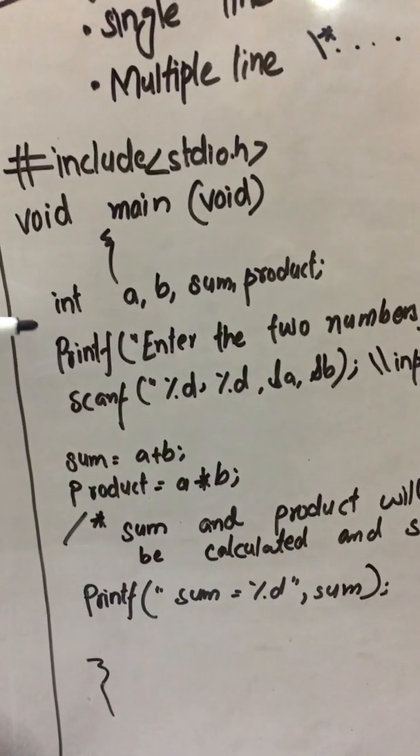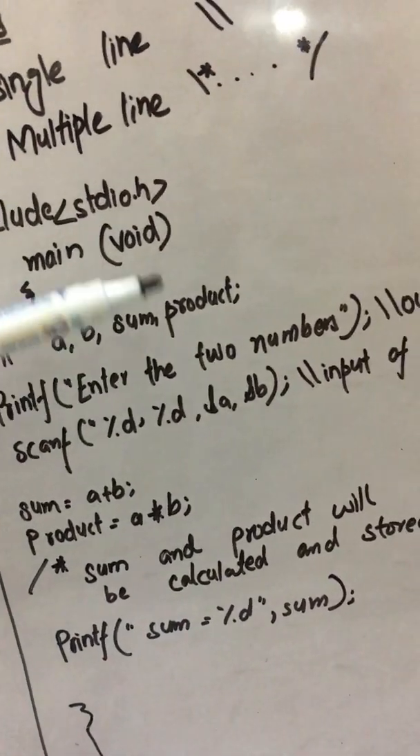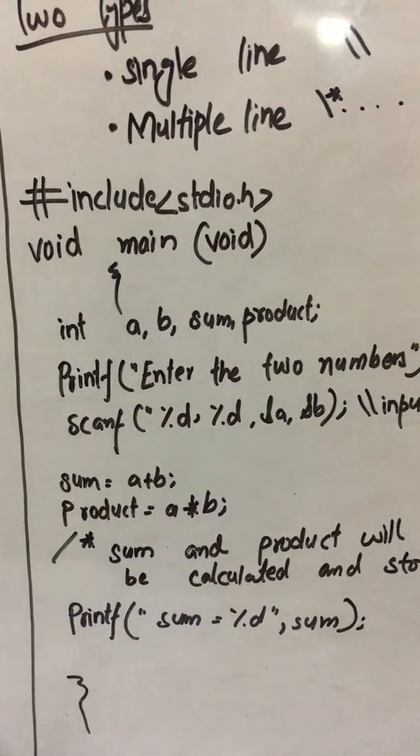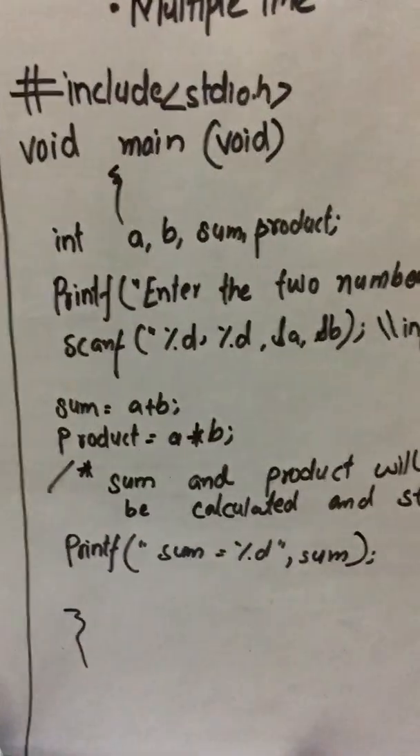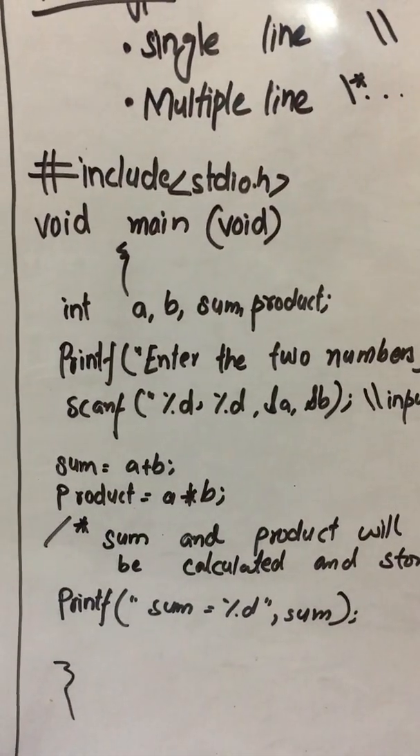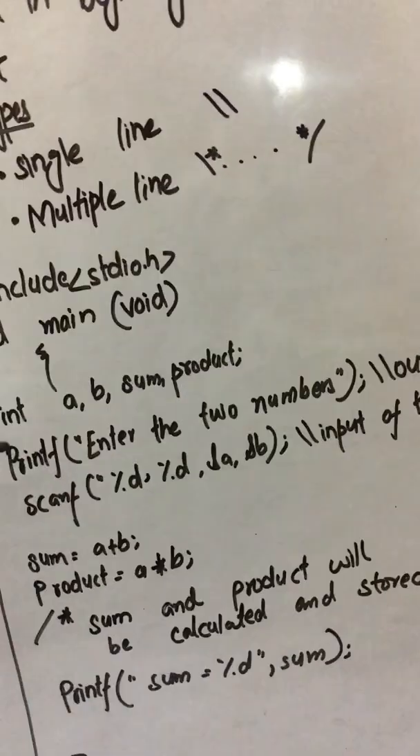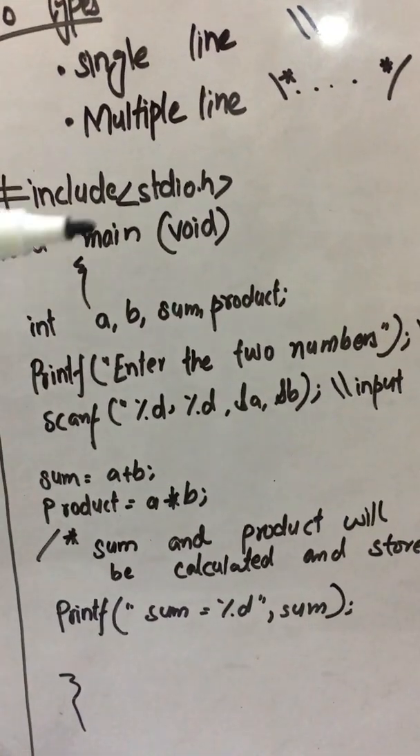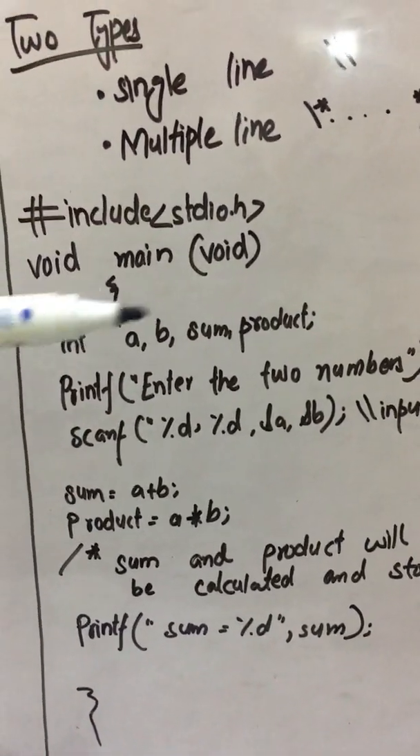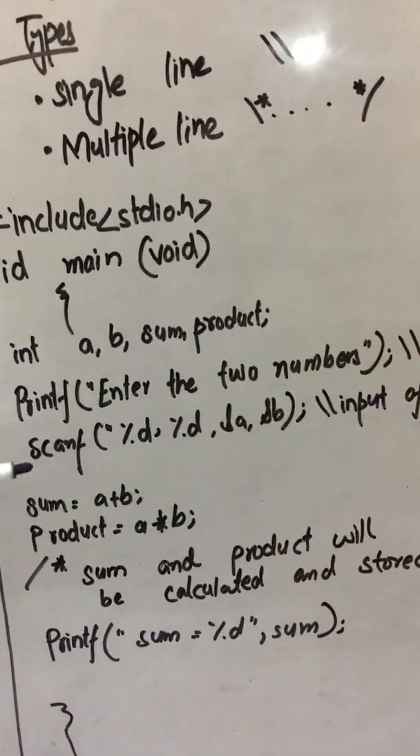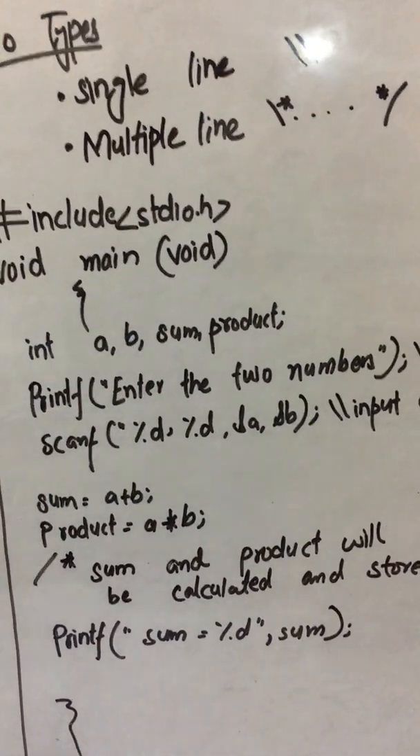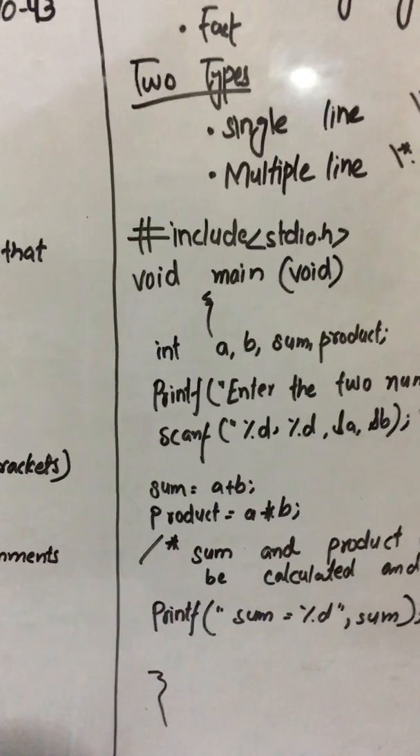Then I have initialized some integers a, b, sum and product. In our first line I have added printf, enter the two numbers, and don't worry about printf and scanf functions. We will discuss these functions in much detail in chapter 3. So just ignore these two lines. You can say that this is some line of code that is used in the C language.